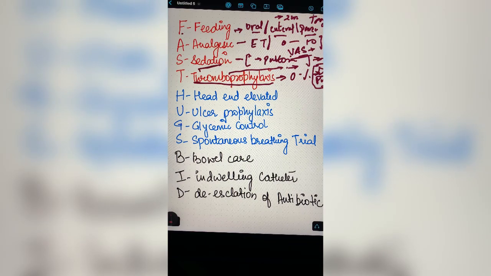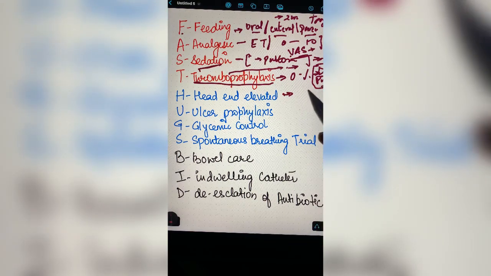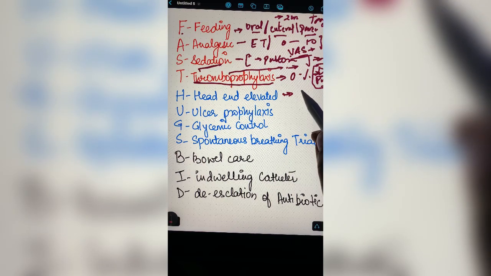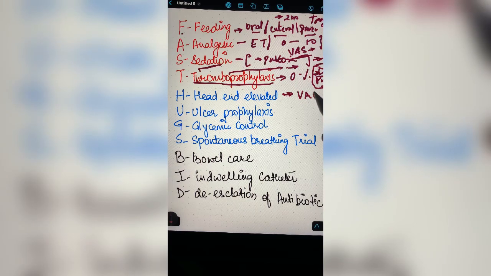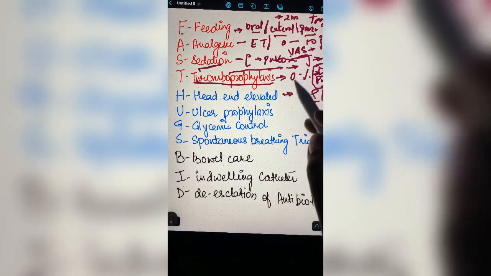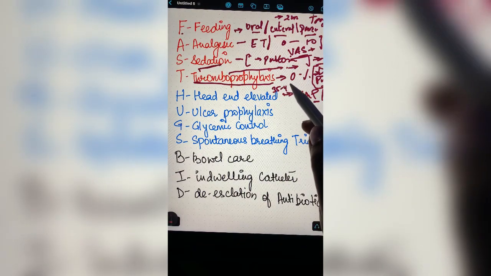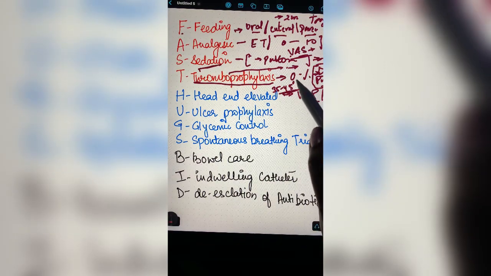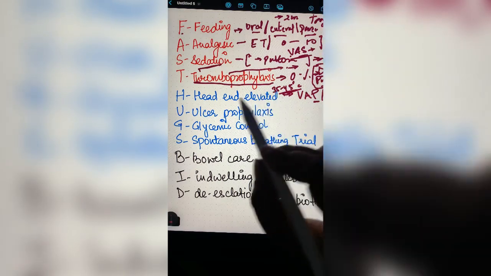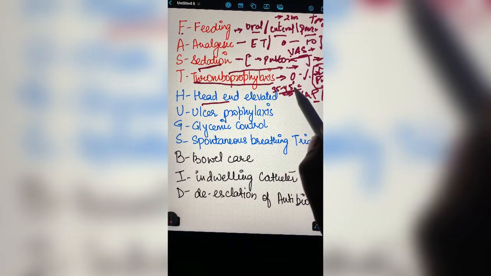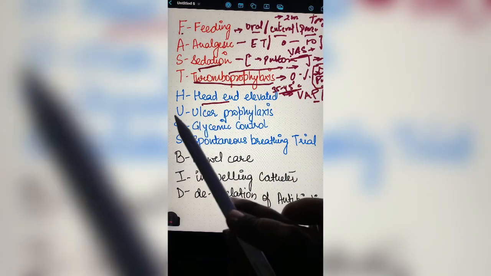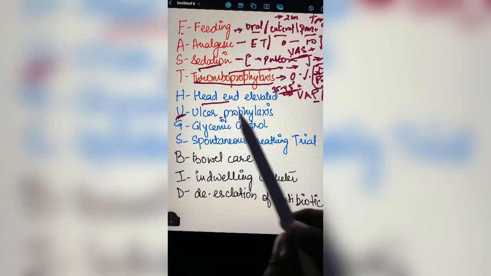In order to avoid aspiration, because if the patient is aspirating the content, the patient may have a high risk of getting VAP, that is ventilator associated pneumonia. Patient may also get nosocomial infection. So in order to avoid these sorts of infection, head end should be elevated up to 35 to 45 degree angle. So always remember, if you have a patient who is on ventilator, keep the head end elevated up to 35 to 45 degree angle.